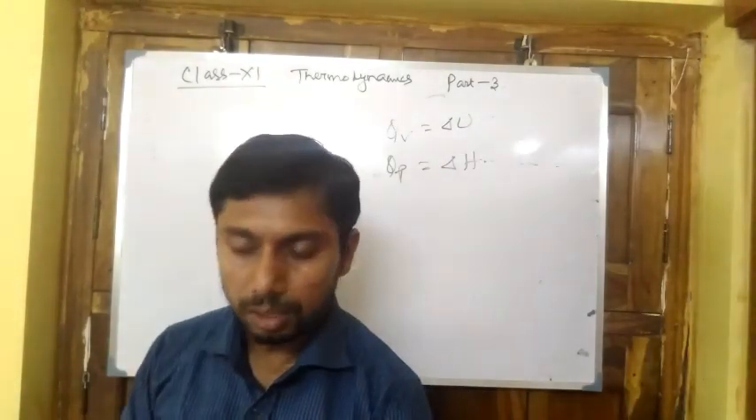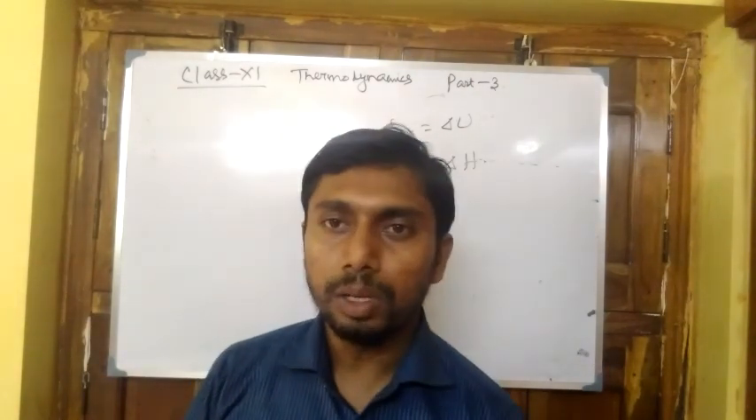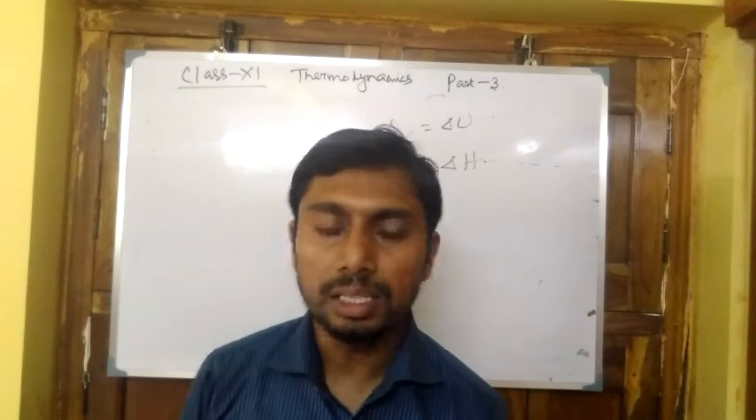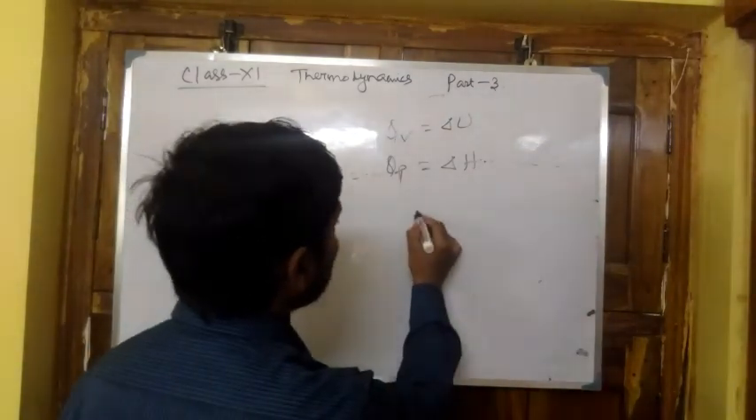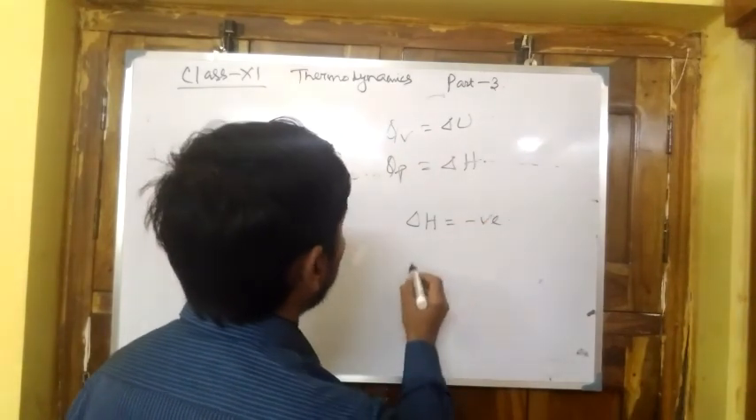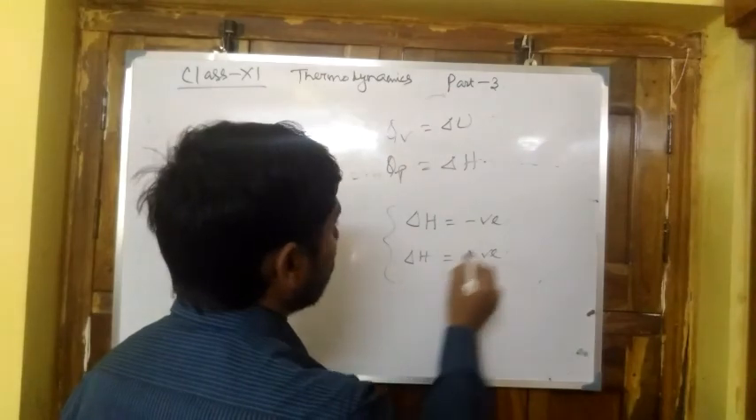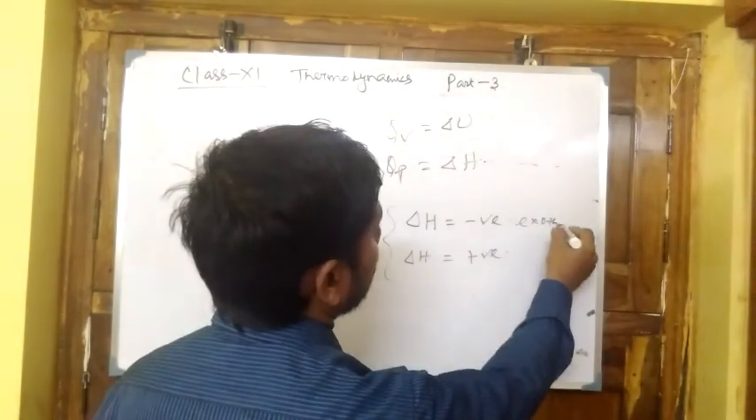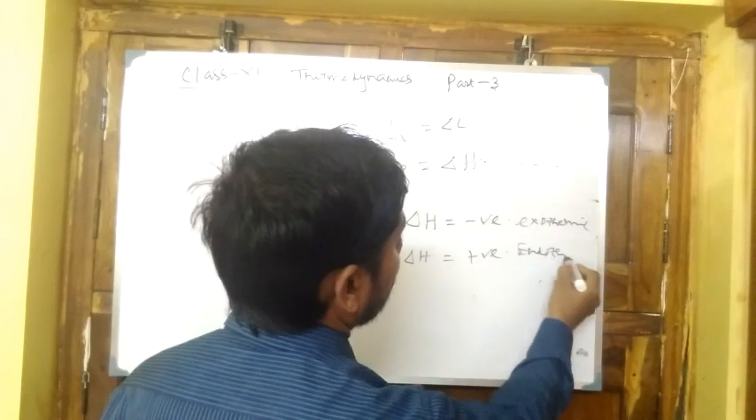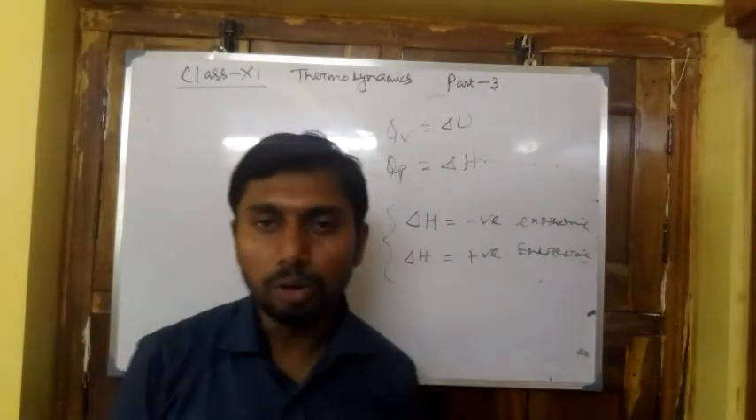Next, the notation or representation of H with this sign, ΔH. When there is an exothermic process, ΔH is negative, and for an endothermic process, ΔH is positive. So it is for exothermic and it is endothermic. This is the representation of H.